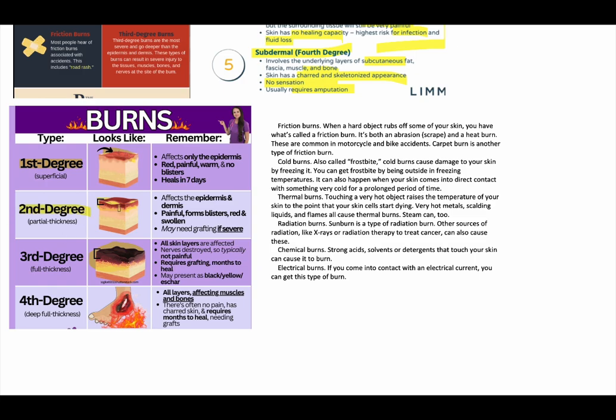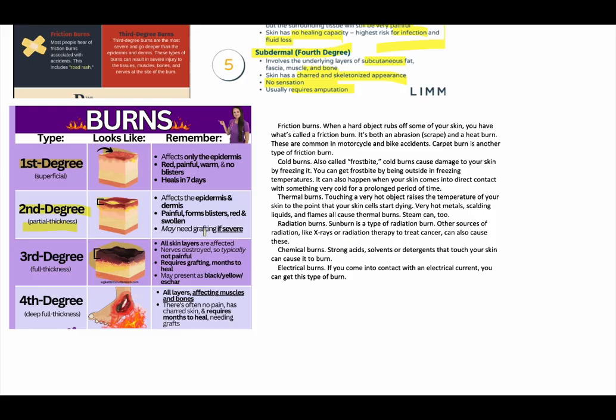Second degree has two types. Here we say that it is partial thickness. What it means is that a part of the epidermis is involved. Now how much part? Half or less than half? If it is half or less than half, it will be a superficial partial thickness burn. If it is more than half but less than full, it will be a deep partial thickness burn. It will blister because there is involvement of the dermis, so fluid will come in, and it is painful because nerves are exposed and affected.